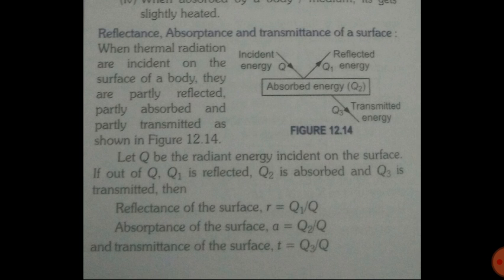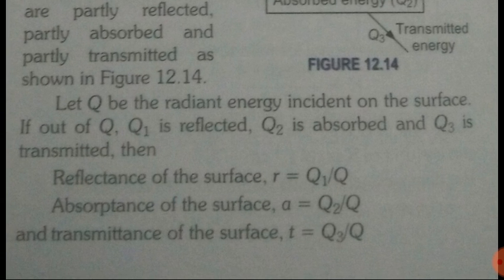So we can write it like this: reflectance of the surface R equals Q1 upon Q, absorptance A is Q2 upon Q, and transmittance T is Q3 upon Q, where Q1, Q2 and Q3 are parts of Q, which is the total energy. Reflectance is the ratio of the amount of energy reflected back to the total energy.